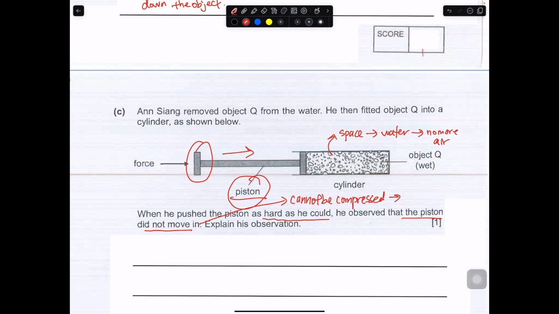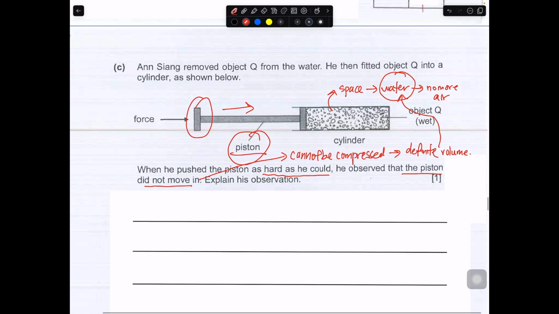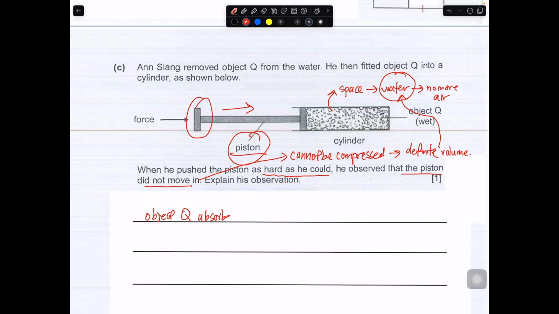Why can it not be compressed? Because it shows you the property of having a definite volume. And this is one thing that you have to relate back to your water. So you can explain what happened in Q first. Basically object Q absorbs water.